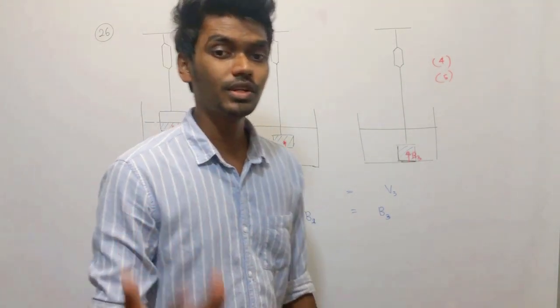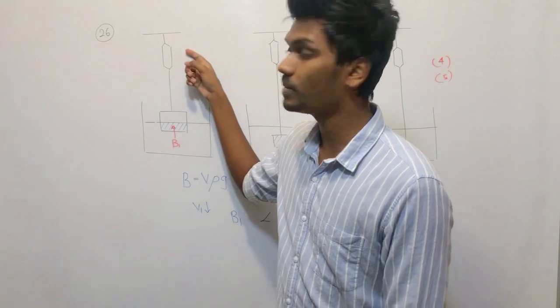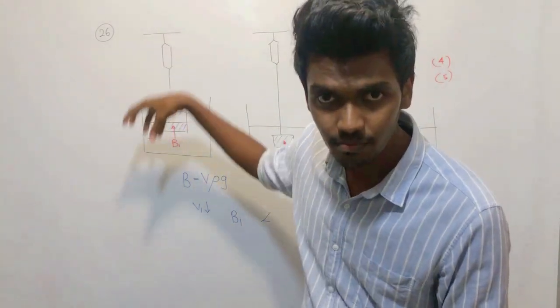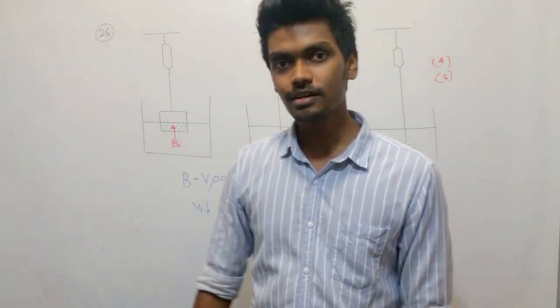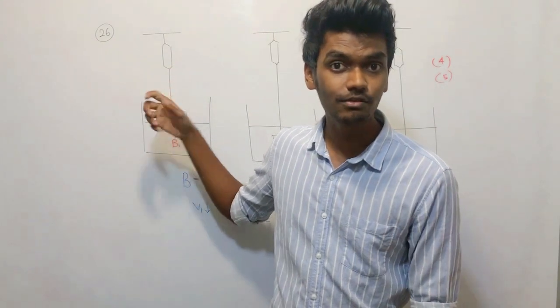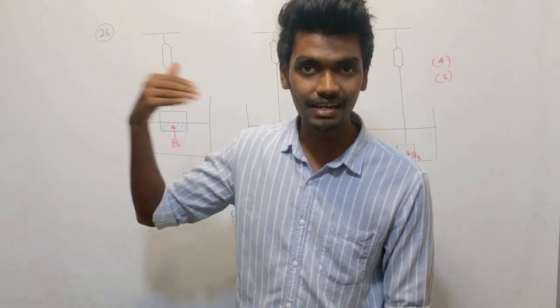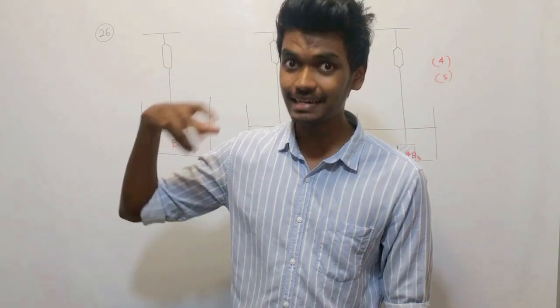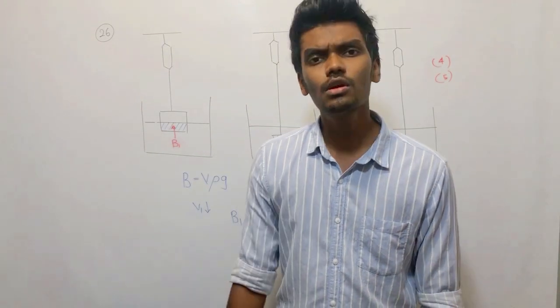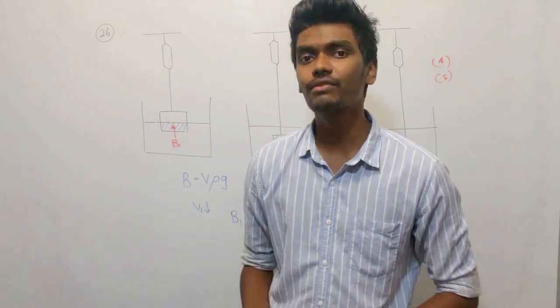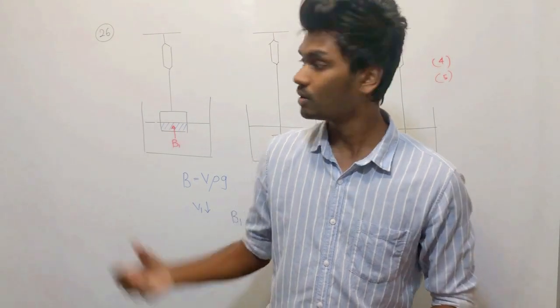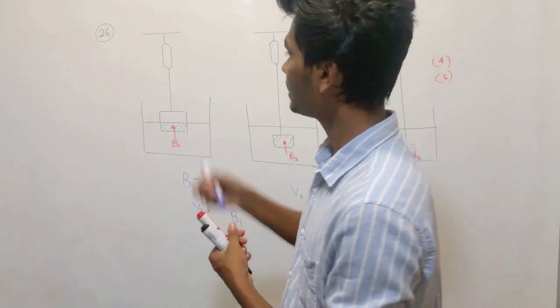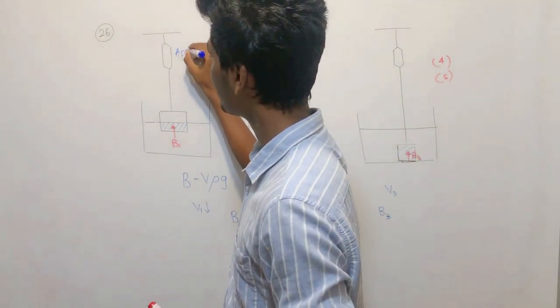Now, what you need to check is the reading of the balance. When an object is dipped inside a fluid, the reading of the balance is going to be the apparent reading. It is not the real reading, it is the apparent reading. So what will this apparent reading depend on?